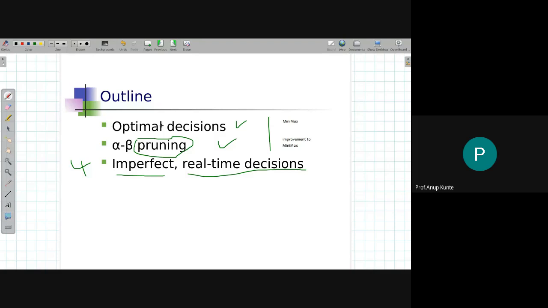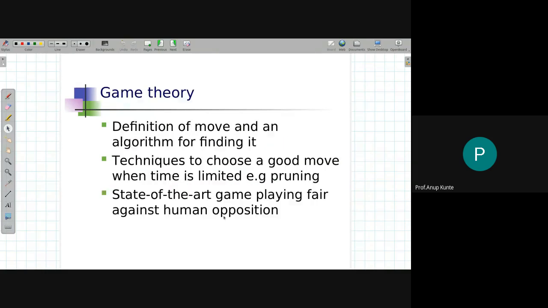So we stick to getting the optimal decision, but we try to restrict the number of nodes that we generate in the search tree. The whole idea still concentrates on searching, but it takes into account that we are talking about a tree that is going to be generated in a turn-taking fashion. That's why the search tree that we generate now will be called by a different name, and that different name is game tree. So we'll be generating not a search tree, but a game tree, and that I guess is the next slide.